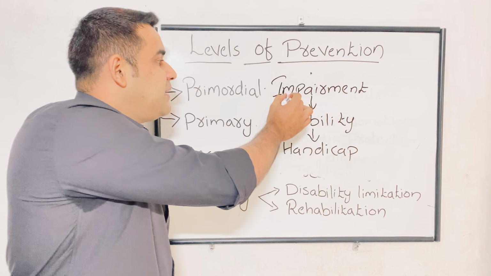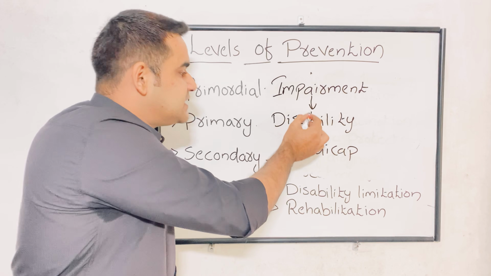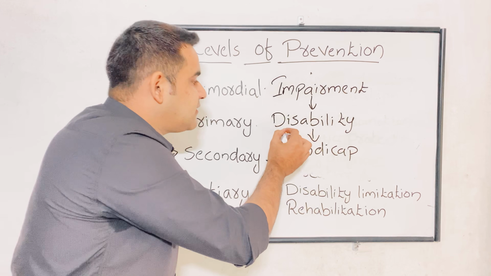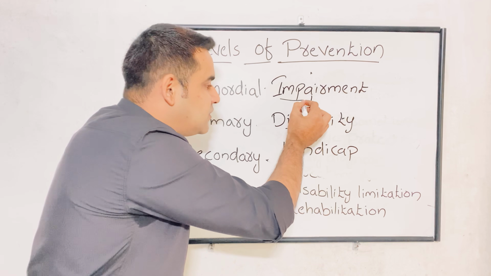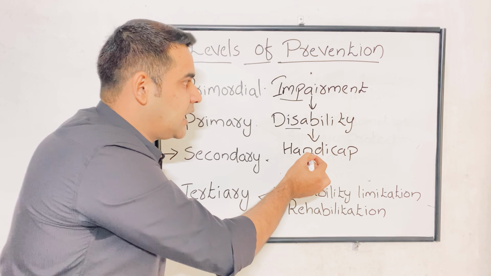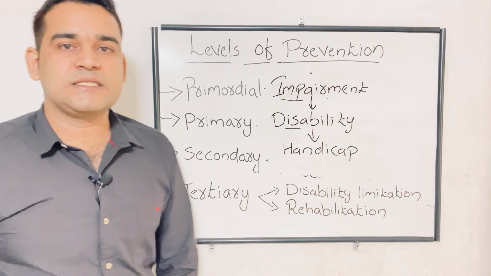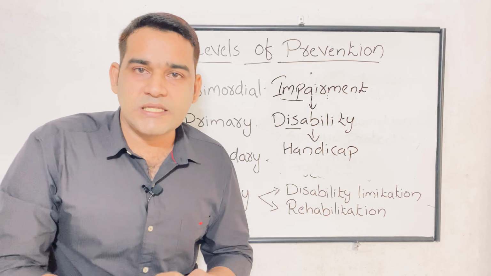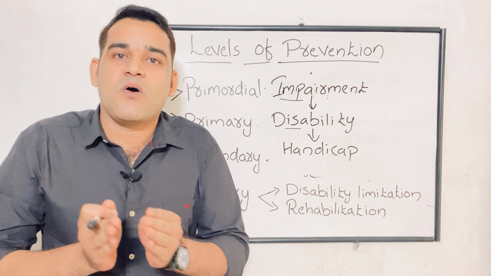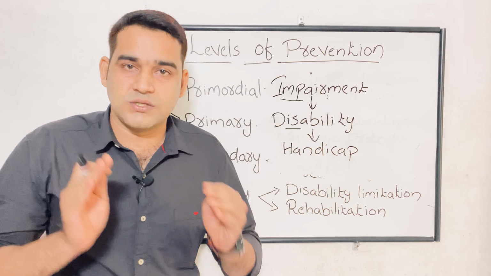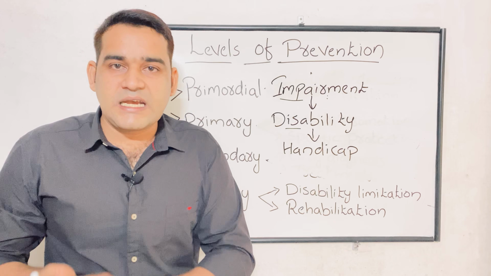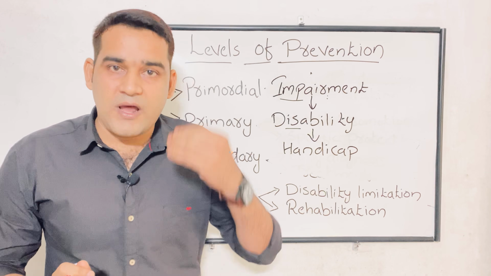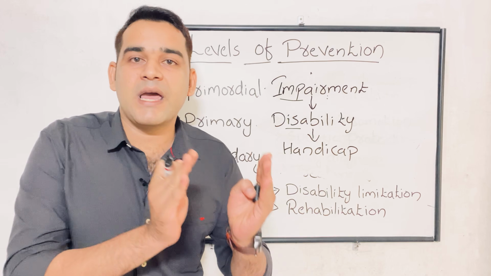Okay, first it will be an impairment, from the impairment it will move to the disability, from the disability it will move to handicap. So we have to halt here, or from the impairment itself we have to try to stop before moving to a handicap. So what is impairment? Impairment means any loss of the physiological or the psychological or the anatomical structure or function. So loss of the working of one side of the body, it is an impairment.